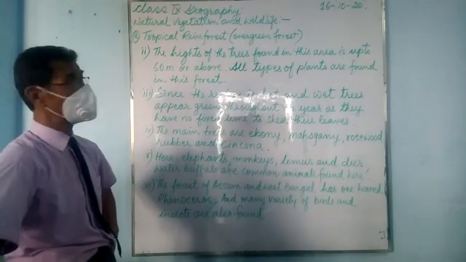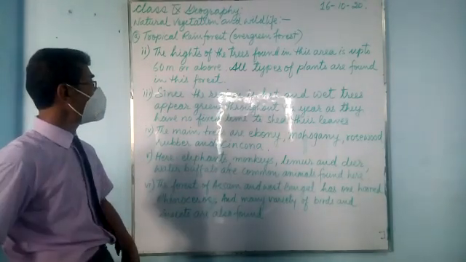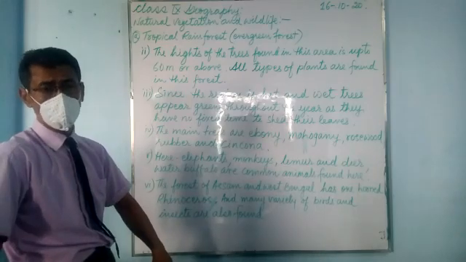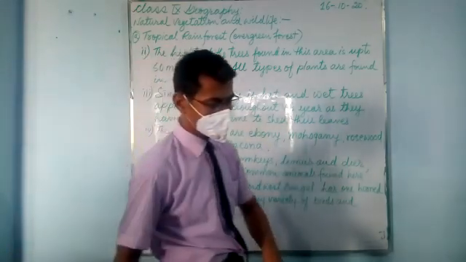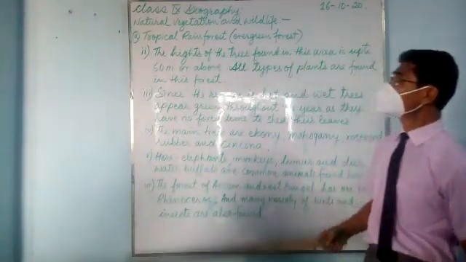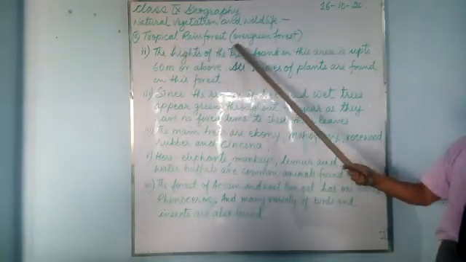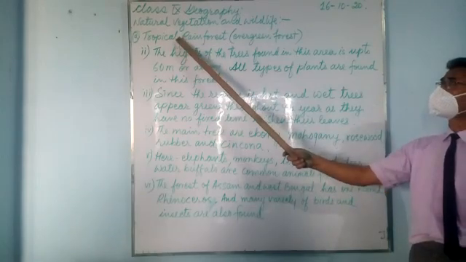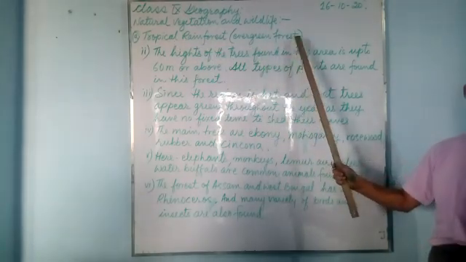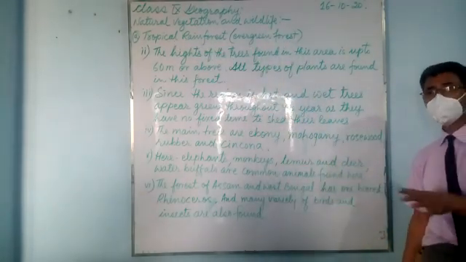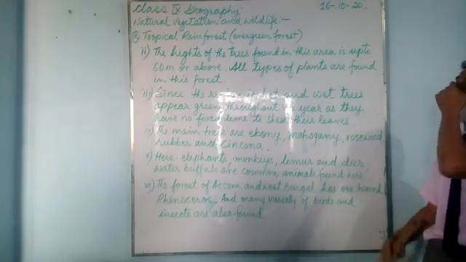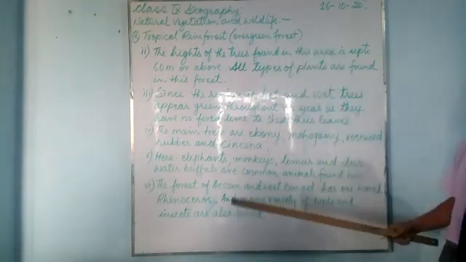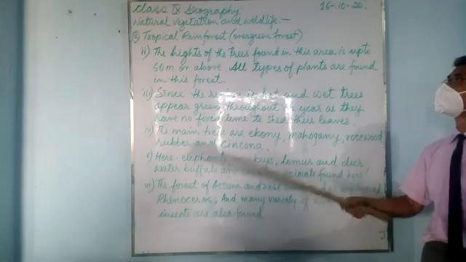We are doing natural vegetation and wildlife, and we have reached the rainforest or the evergreen forest. So here, tropical rainforest or evergreen forest. This means the same thing. You should not get confused with tropical rainforest or evergreen forest, because this forest always remains green. That's why it is called evergreen forest, because the area is hot and wet.